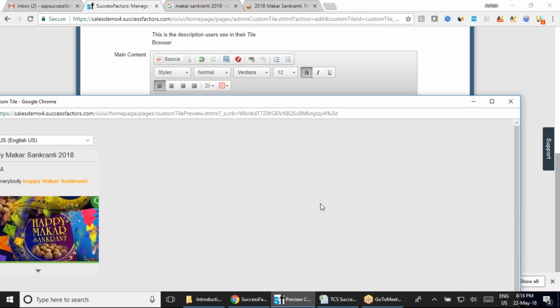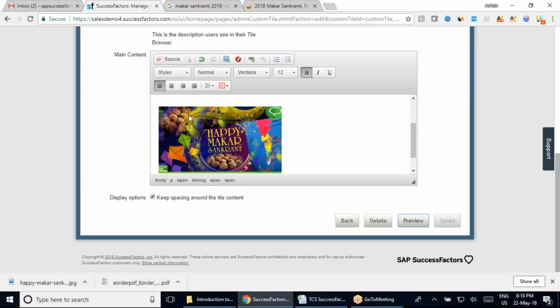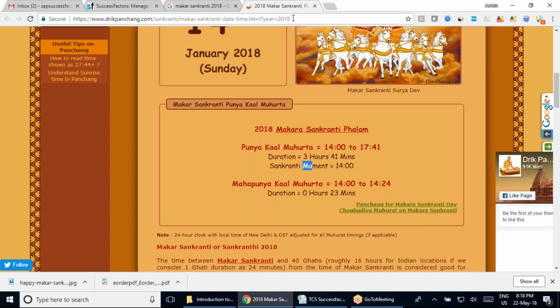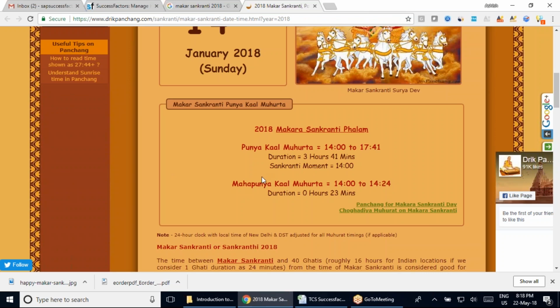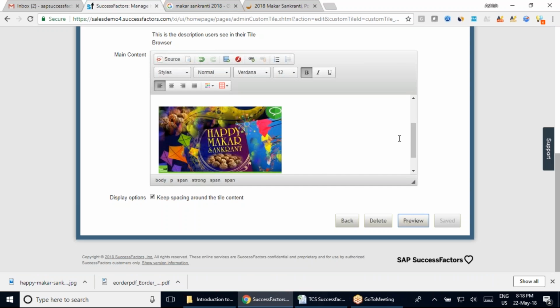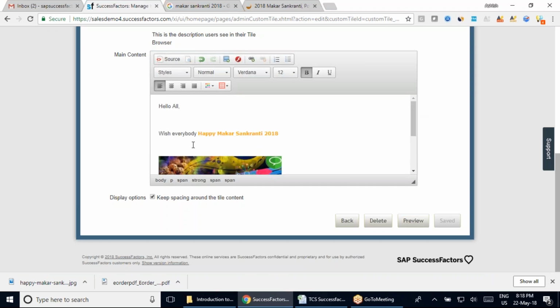Now what I'm going to do in the same detail is add my hyperlink. This is a hyperlink which I wanted here, which is for 2018. And I'm going to add this hyperlink. Normally in a company, people are so busy, and when they want to check what the special timing is, they would have to log in to their system and see what time to do a puja if they want to offer one. So what your organization is doing is already giving you the hyperlink. Anybody who's interested can always go ahead and click those hyperlinks.